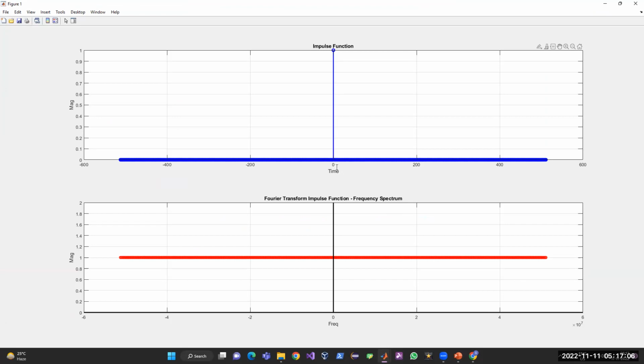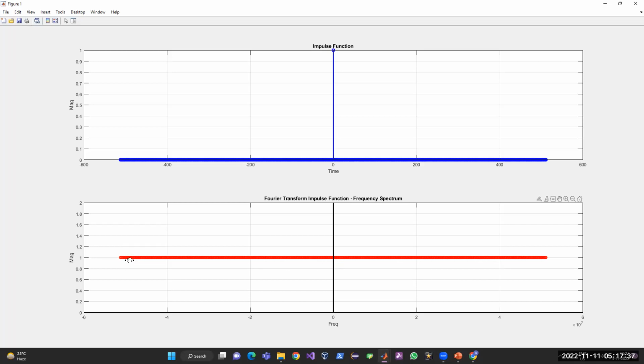Now this is simulated in a discrete time domain, because on a computer you cannot implement an analog signal. You can implement only the discrete time version of the signal. So here you'll find amplitude is 1 and time width is 0. Now if you take the Fourier transform in the second graph, you'll see the spectrum is flat, whose value is 1. So what it represents is that it has all the frequencies with equal magnitude or equal energy.